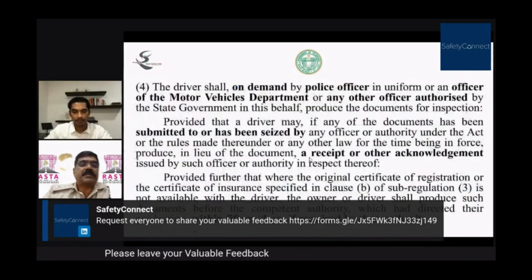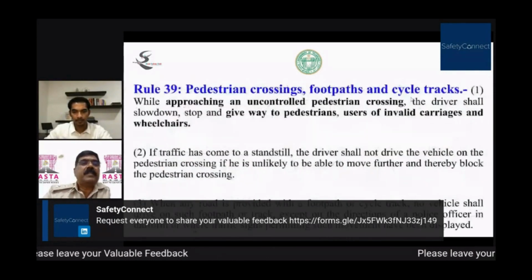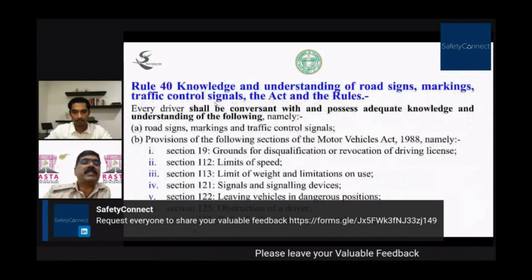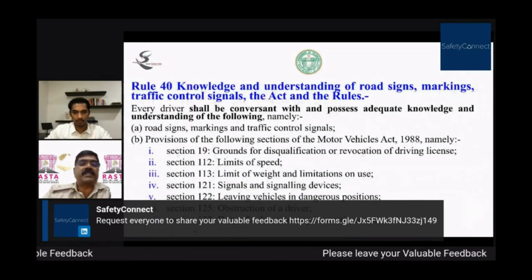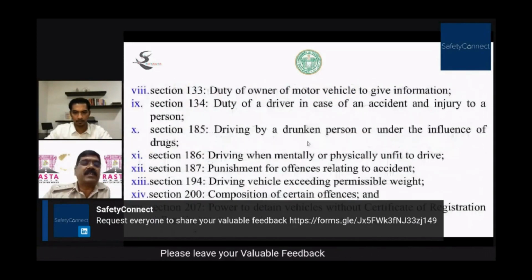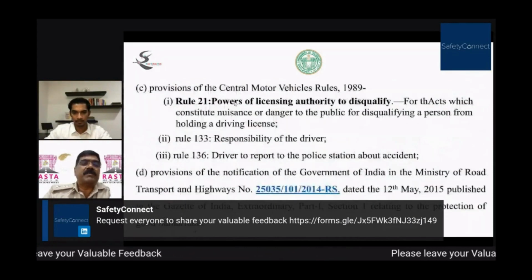Pedestrian crossings, footpaths, and cycle tracks. Always the pedestrian is given priority, right? You should know all these sections. Section 19 is grounds for disqualification of the driving license. These are limits of speed, weights, signals, etc. All these are sections you should know. Section 185, driving by a drunken person, what is the limit, etc. And these are the powers of the licensing authority, etc.